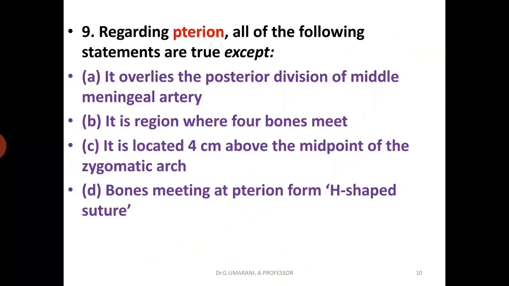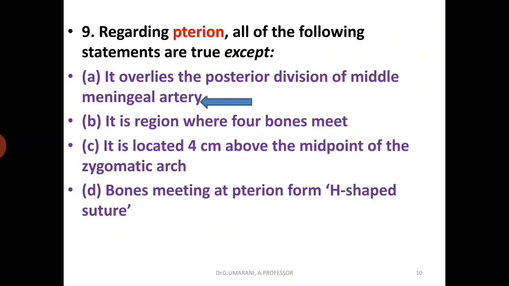Regarding terion, all of the following statements are true except. In the last slide we saw the location of terion and what passes through it. Let's see the options. It overlies the posterior division of the middle meningeal artery. It is the region where four bones meet. It is located 4 centimeters above the midpoint of the zygomatic arch. The bones meeting at terion form the H-shaped suture.